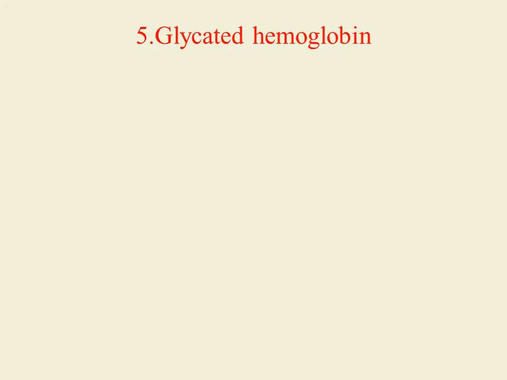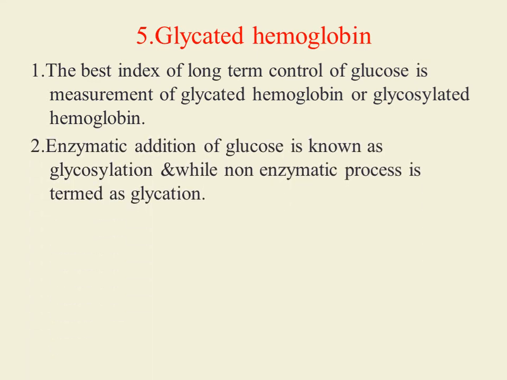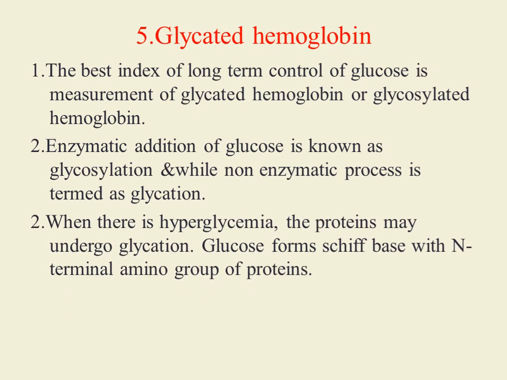Fifth investigation is glycated hemoglobin. It is the best index of long-term control of glucose, and it is done by measurement of glycated hemoglobin or glycosylated hemoglobin. Enzymatic addition of glucose is known as glycosylation, while non-enzymatic addition of glucose to the hemoglobin is known as glycation. When there is hyperglycemia, the proteins may undergo glycation.